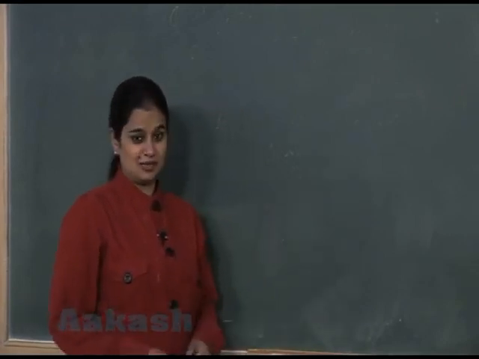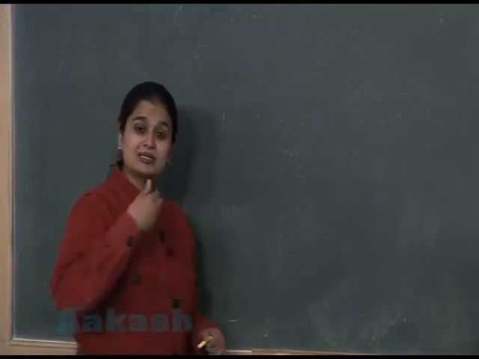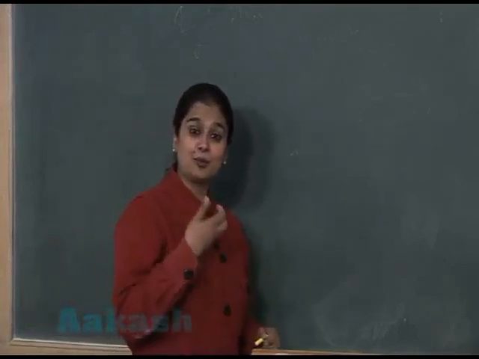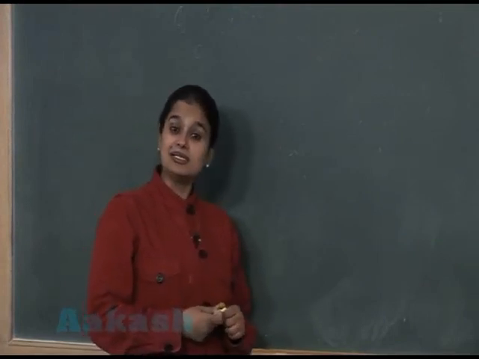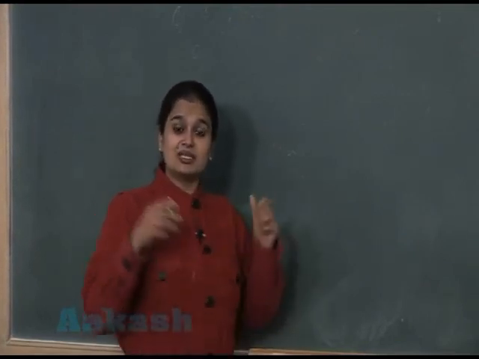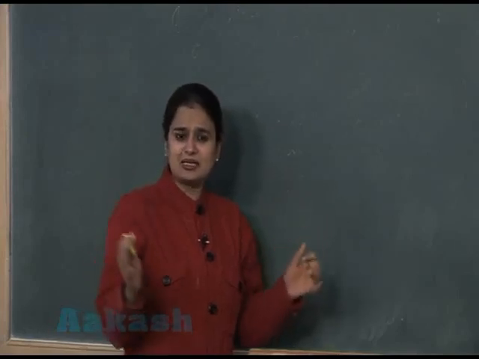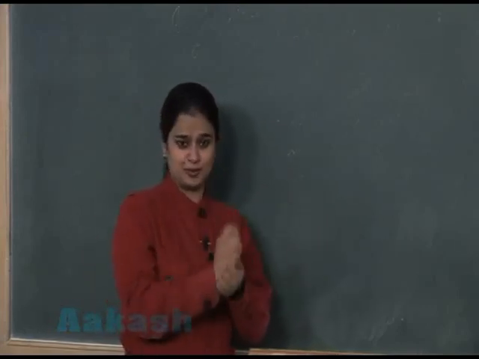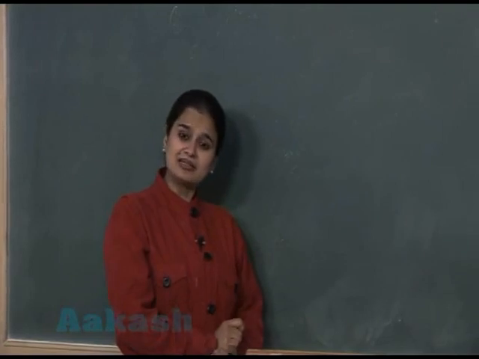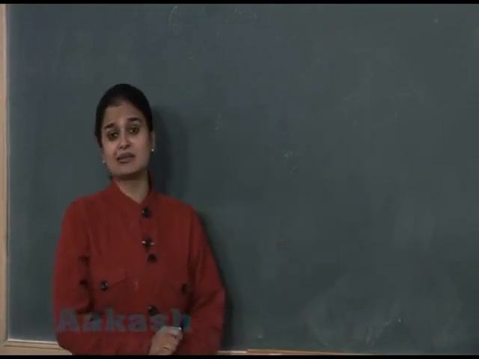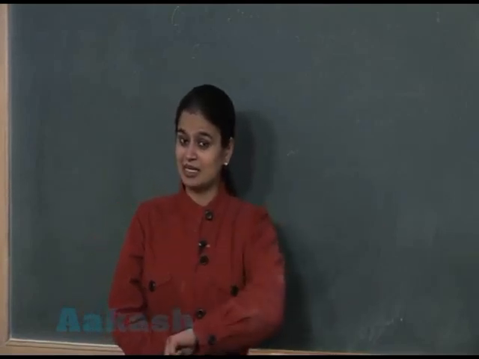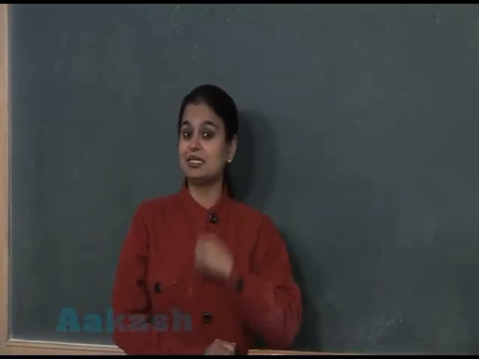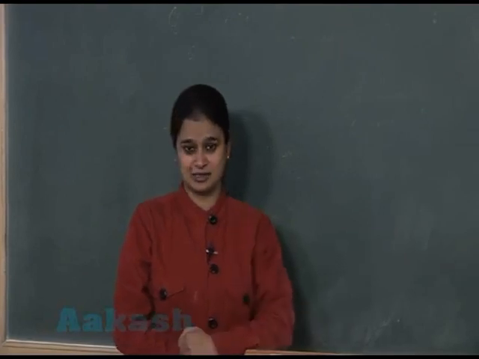So to make the study of these organisms proper, feasible, easier, what have the scientists done? The scientists have placed these organisms into groups. They have divided the organisms into groups on the basis of similarities and dissimilarities with respect to the characters.